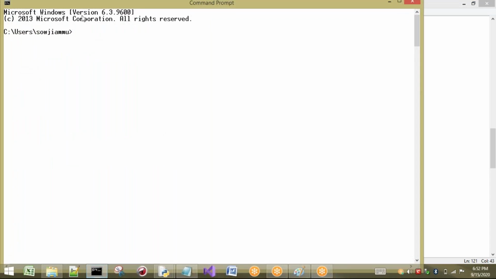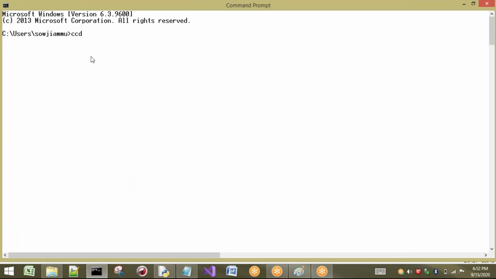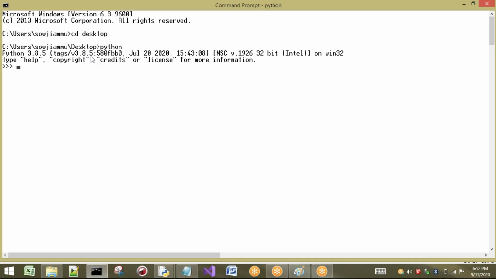Better to go to the command prompt. If I want to execute individual statements, I have to come to this one, but I want to execute a program. So Python space, my program name is first.py. Now if I execute this, it will ask me to enter a list of items. For example, 10 comma 20 comma 30 comma 40, 4 values I have taken.